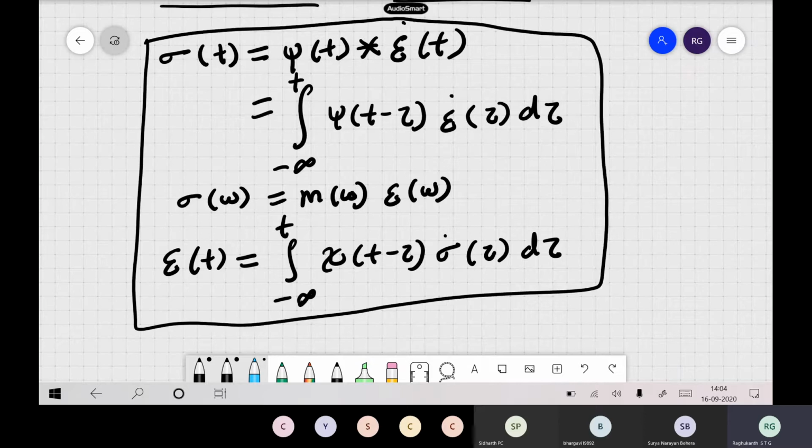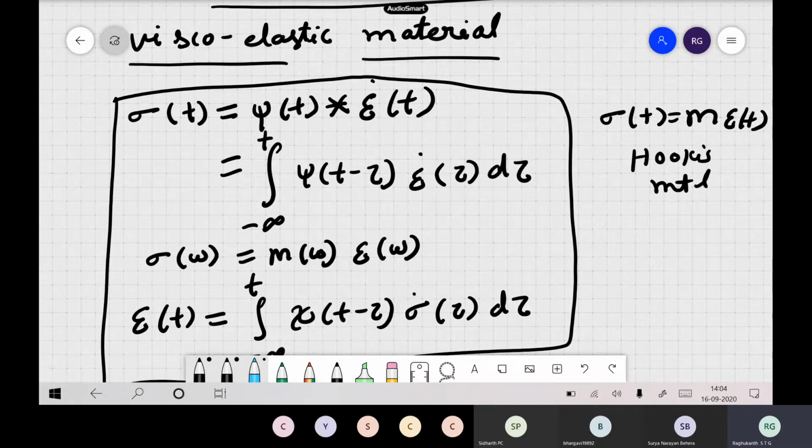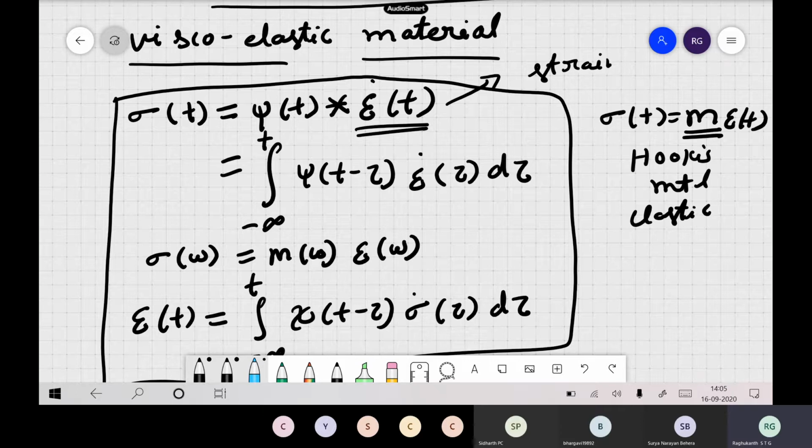The only thing you have to remember is that ordinary elastic solids we write as M into epsilon of t. This is for ordinary Hooke's material, that is, an elastic material. For elastic material, your M is basically a constant; it doesn't depend on time. Now for viscoelastic, because damping and other things will be there, it becomes a convolution, and you have strain rate. This is the most important thing you should know. That is a summary of our last class.